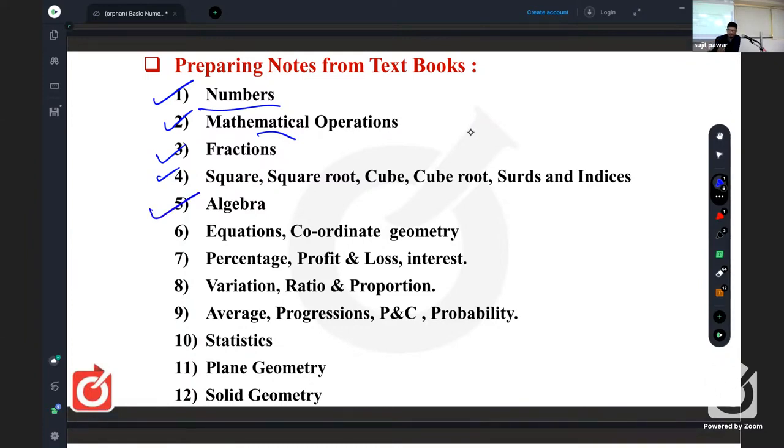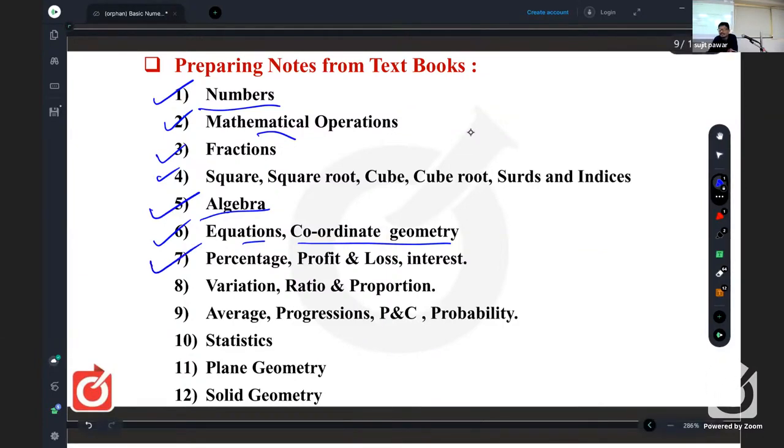The fifth point is everything related to algebra. Is it clear? When you do algebra, then and only then can you do equations. And then the equations related to that lead to coordinate geometry. Equation of the x-axis, y is equal to 0. Equation of the y-axis, x is equal to 0. Like that you should have.